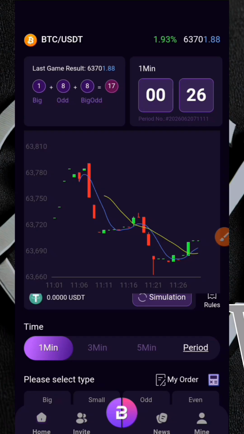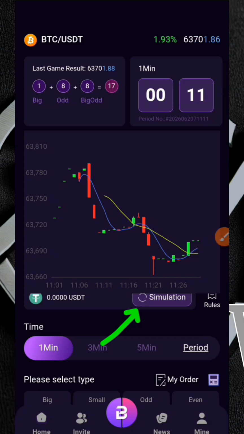But first thing you need to take note of is whether you are on simulation account or real account. Currently I'm on real account. That is why it is displaying 0.0 USDT as my current balance. I have nothing right here, so I'm going to be switching right now to my simulation account so that I can practice very well before deciding whether I want to engage with using real money or not.